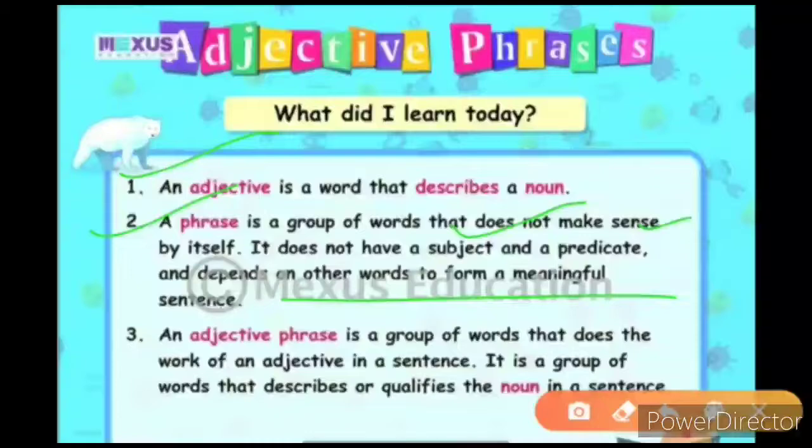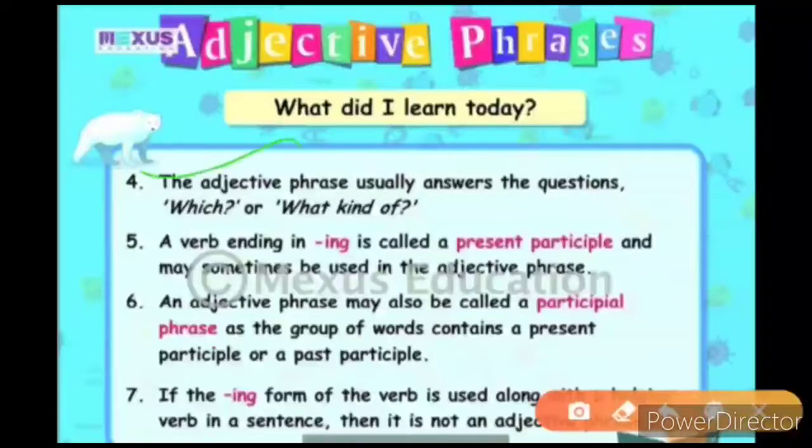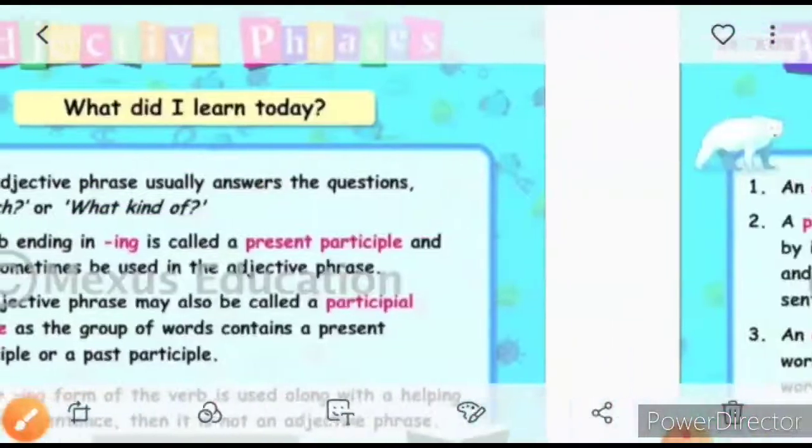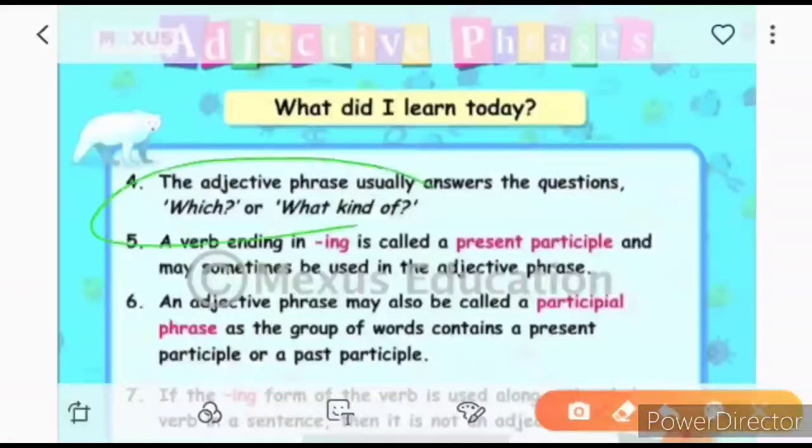Now the third point is an adjective phrase is a group of words that does the work of an adjective. It is a group of words that describes and qualifies the noun. Okay. Now the next point, point number 4, is that the adjective phrase usually answers the question of which or what kind of, like this. Sorry, ये ज़रा ज़्यादा बुरा हो गया, मैं दोबारा से लिखती हूँ. ये ठीक है. Which or what kind of.